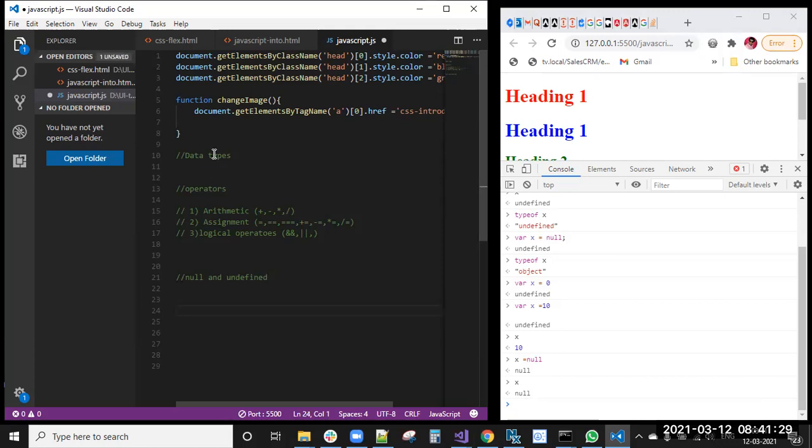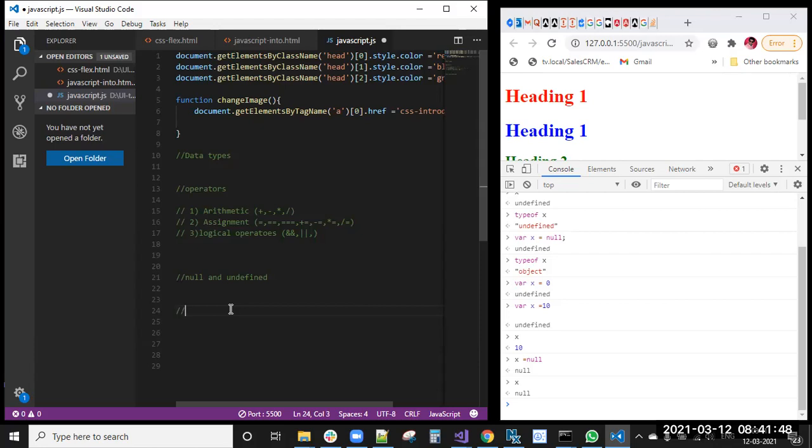So regarding the data types, we have number methods and string methods also. We can access strings in different ways. That we can see after completing the loops and conditional statements class.